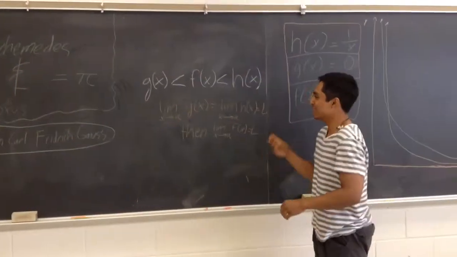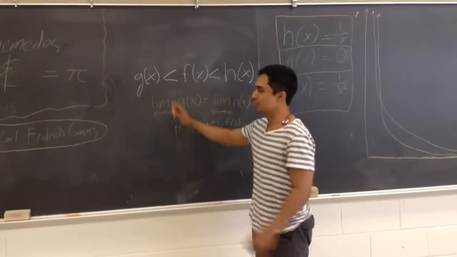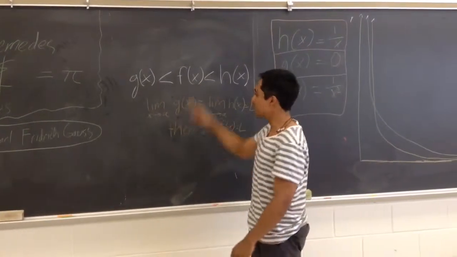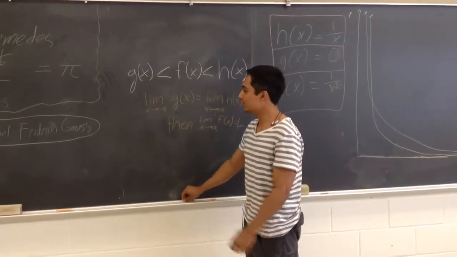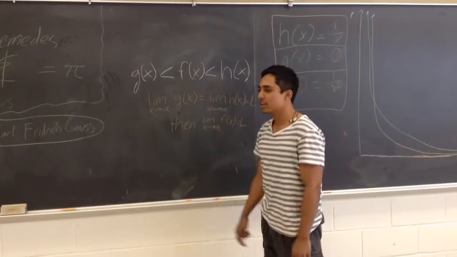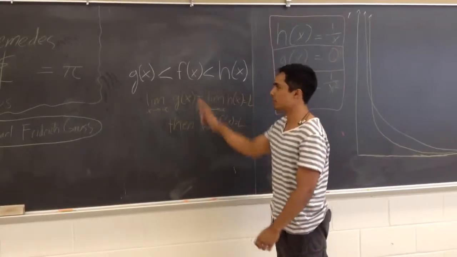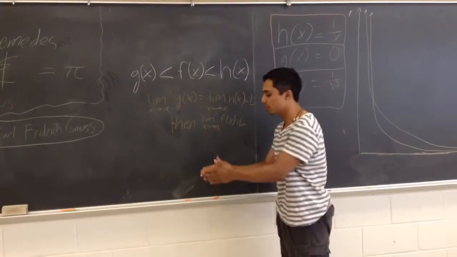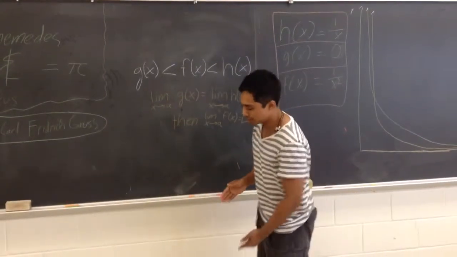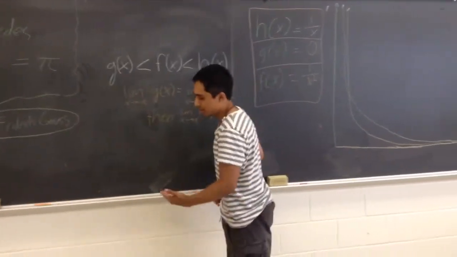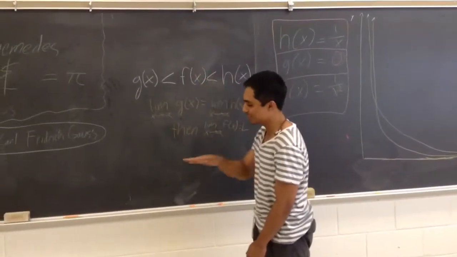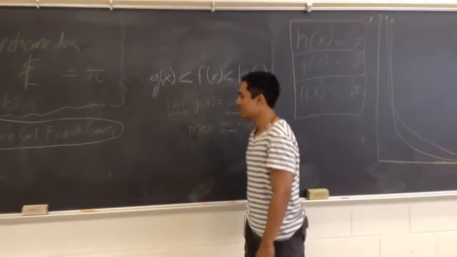So the squeeze is based on three functions. So you have g of x, f of x, and h of x. G of x is less than f of x, and h of x is greater than f of x. So f of x is like the middle function. G of x is smaller, and h of x is bigger than f of x. It's like in the middle.